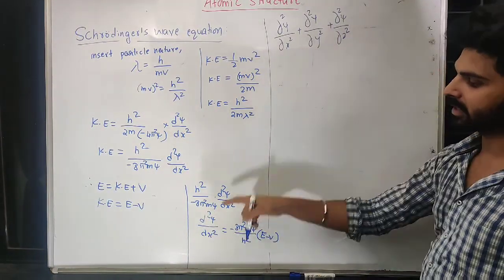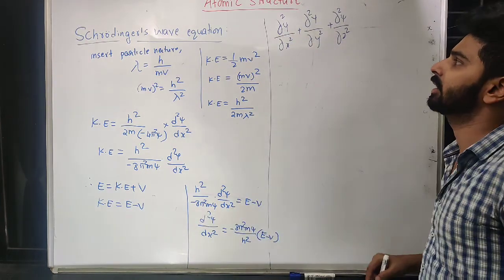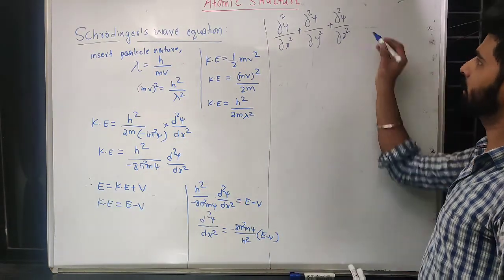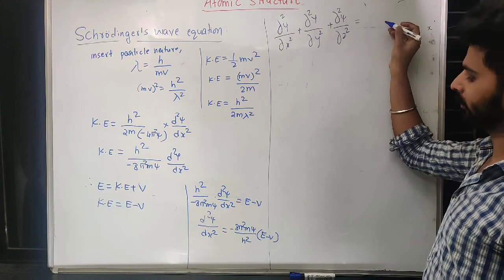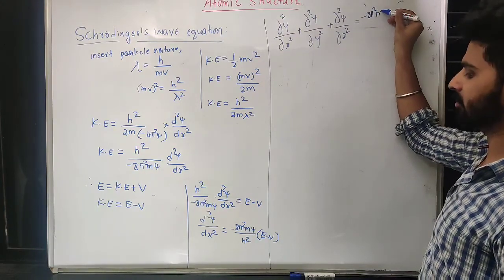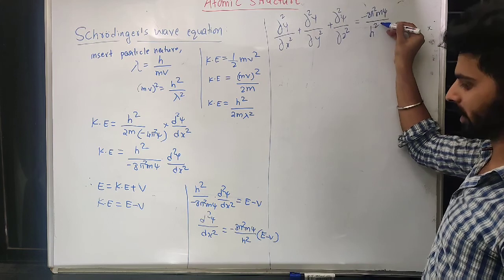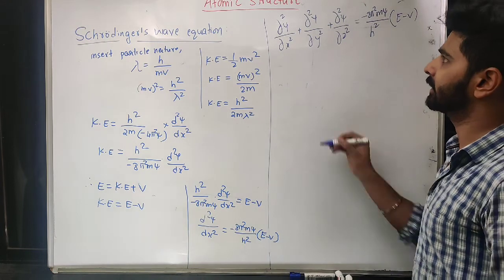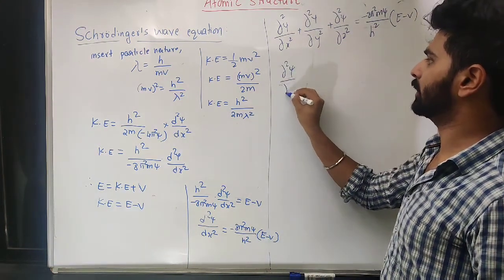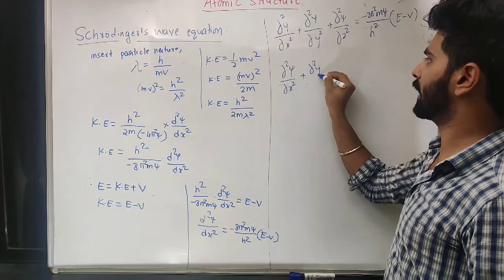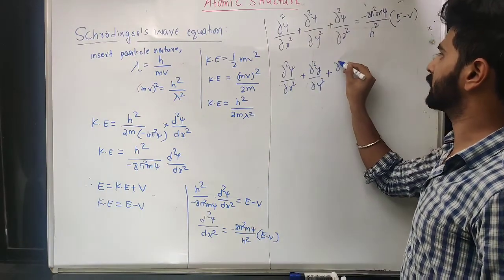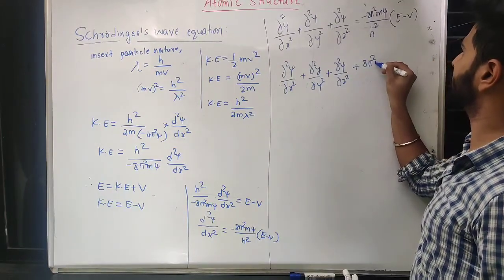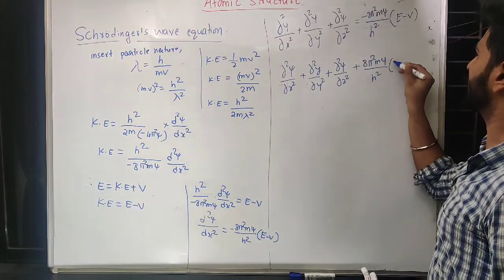So that's why the symbol is different. This is d and this is del. So we are partially differentiating with respect to all the three axes. Becomes equal to 8 pi square m psi upon h square into E minus V. I'll take this there. Del square psi upon del x square plus del square psi upon del y square plus del square psi upon del z square minus becomes plus 8 pi square m psi upon h square E minus